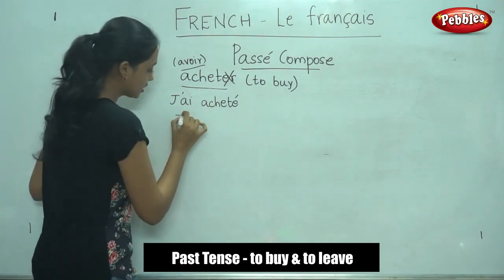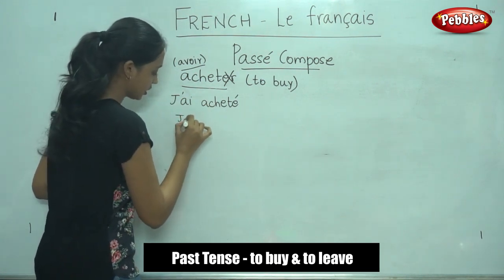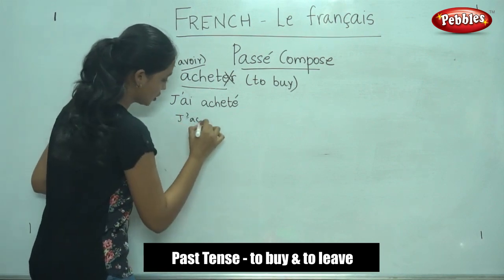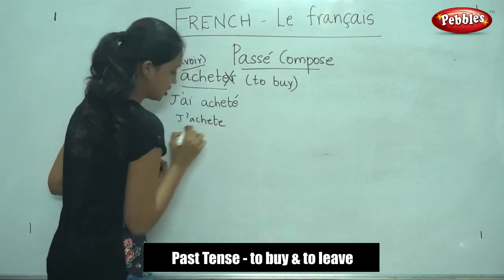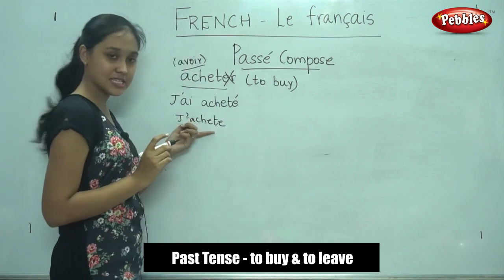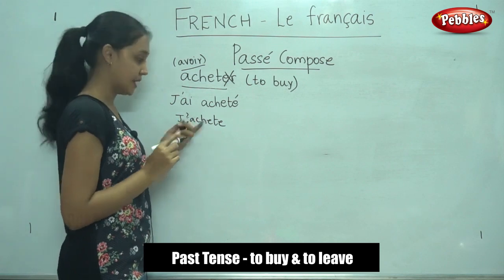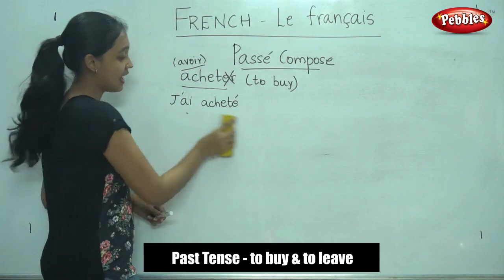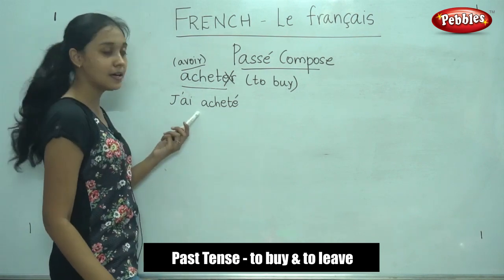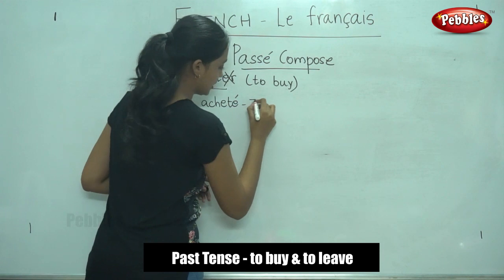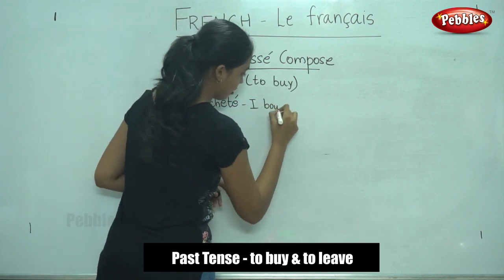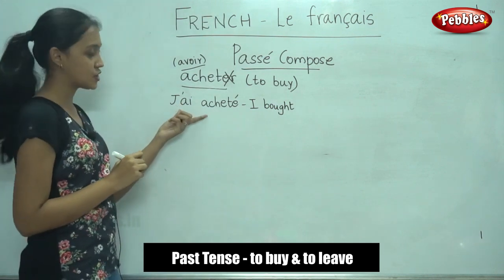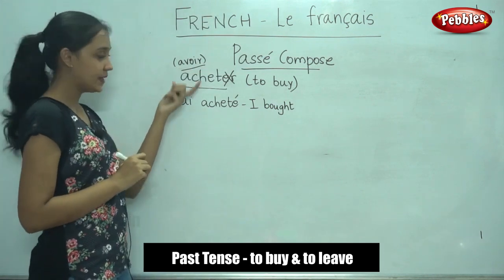So if you write j'achète, this is the present tense. It means I buy. If you write j'ai acheté, it means I bought. That is, it is in the past tense. So it means I bought. So very simple. You just have to see which verb it takes.